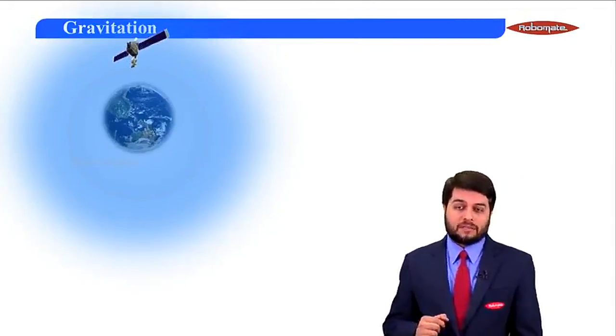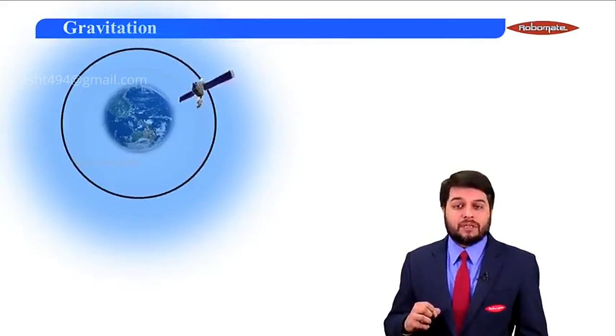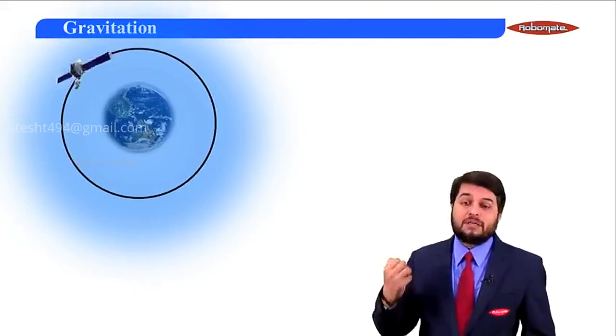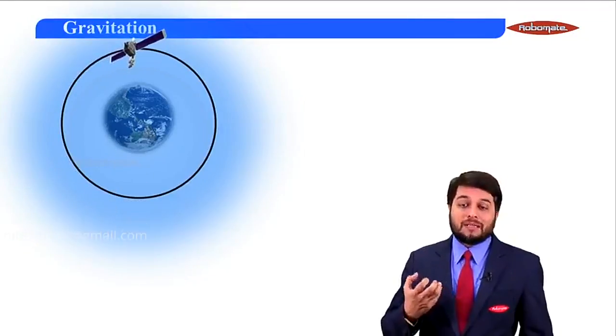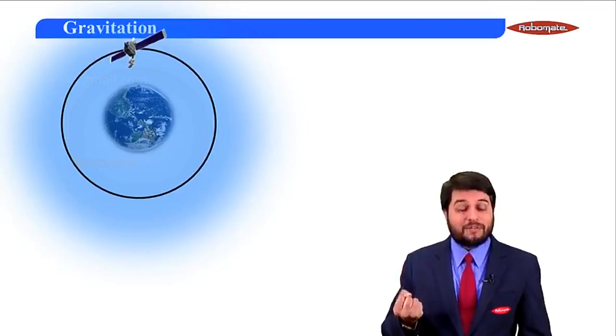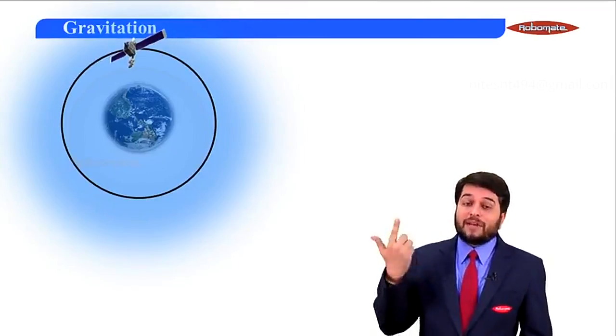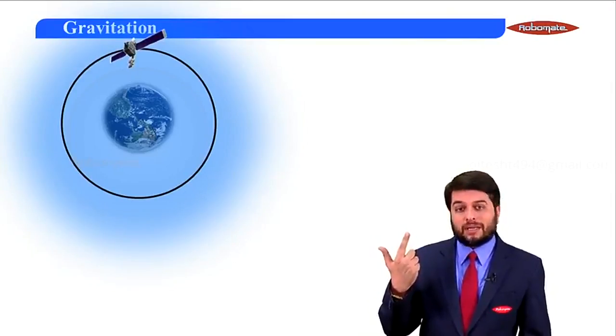To understand this, let's consider a satellite which is inside the gravitational field of the Earth and revolving in a circular path. Now, as a satellite is revolving in a circular orbit, there is a centripetal force, which is a gravitational force acting towards the center of the Earth, which is balanced by the centrifugal force, which is in the outward direction.